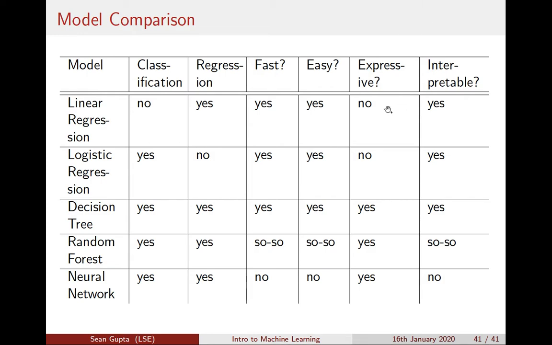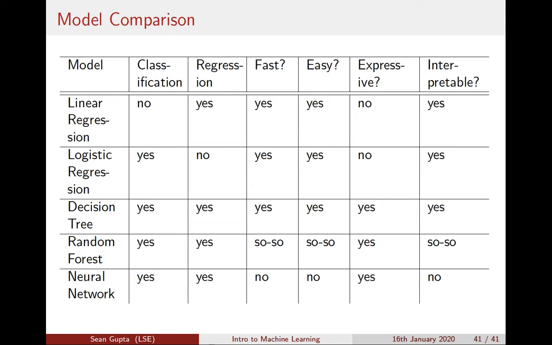The next column asks the question how expressive the model is, meaning is it suited for complicated tasks? For example, classifying an image as showing a cat or dog is a complicated task. And a linear regression and logistic regression are not suited for this task. Instead, you need something more complicated, and a neural network is the most expressive kind of model. And typically for these kinds of image recognition tasks, you would want to use a neural network.